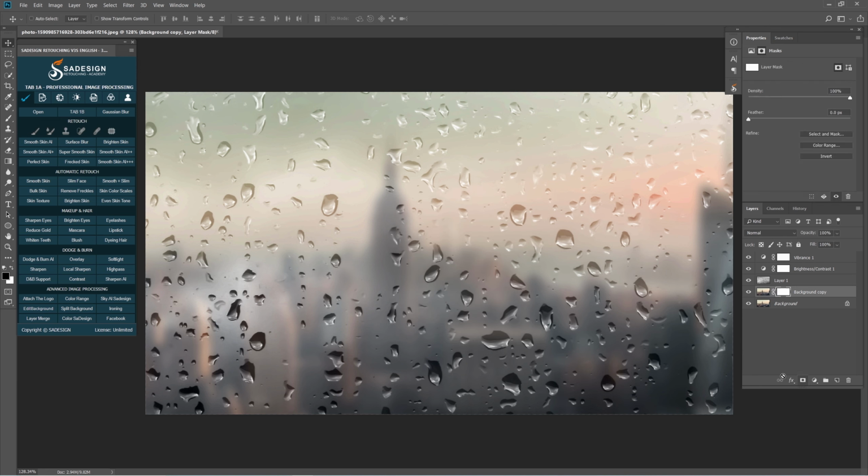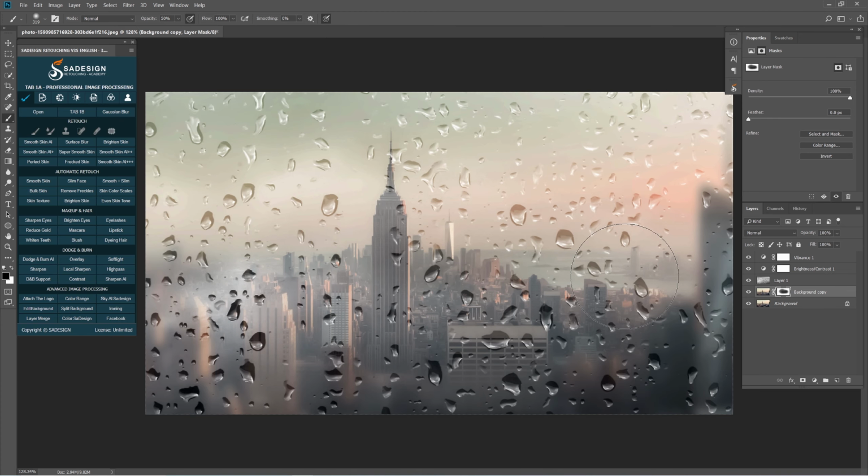Add layer mask to it, and now we use brush to show the areas that we want. Make sure the opacity is around 50%. Make it just like we see the city through a window on a rainy, foggy day. Plus, foreground color must be black.